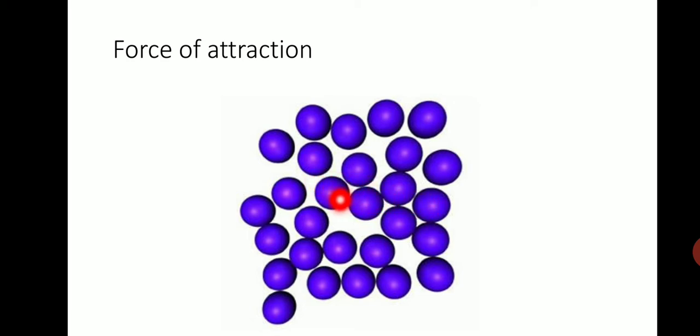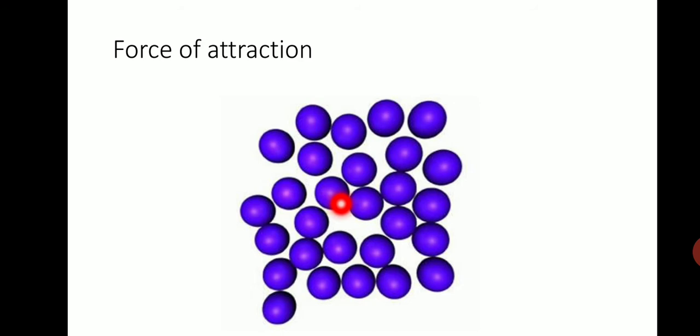Motion of the particles is higher than the solid. In solids, we have observed that particles vibrate in their own position. But in liquid, since there is interparticle space, the particles move. The particles' movement we call kinetic energy. The kinetic energy of the particles in the liquid state is more than in the solid state.